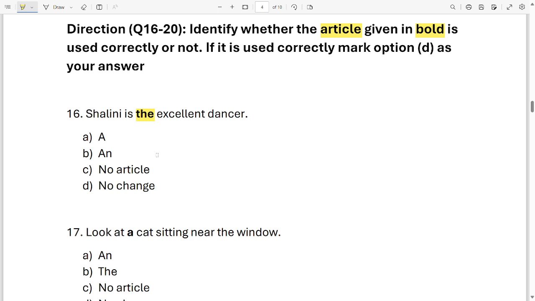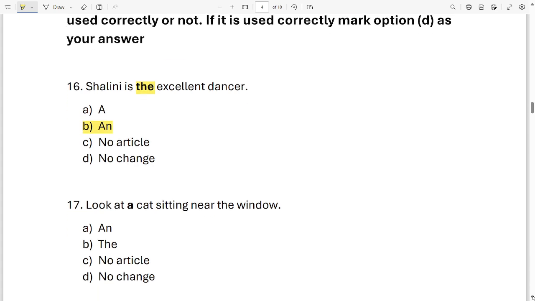Look at your sentence. It is option B. Yes, we have to change this the. It is Shalini is an excellent dancer. Okay, we have to change it. Okay, next sentence.